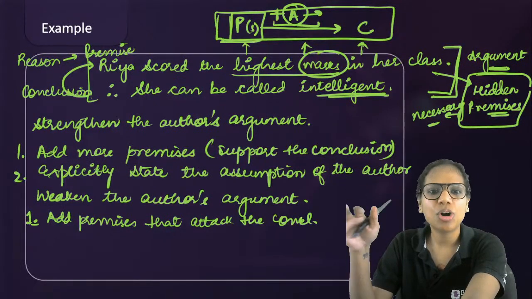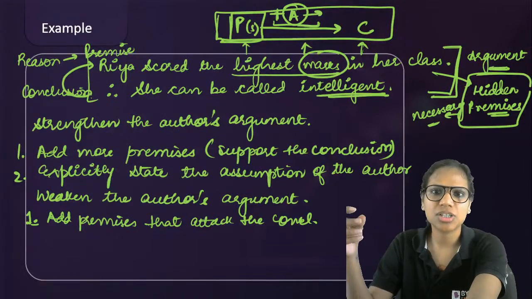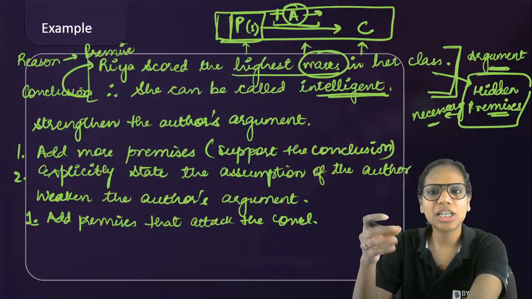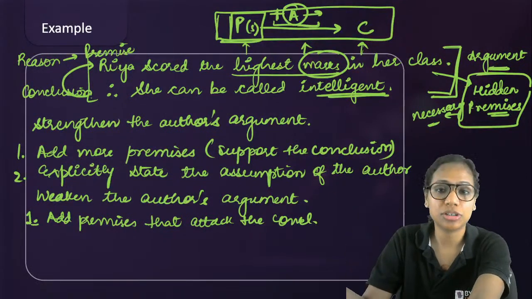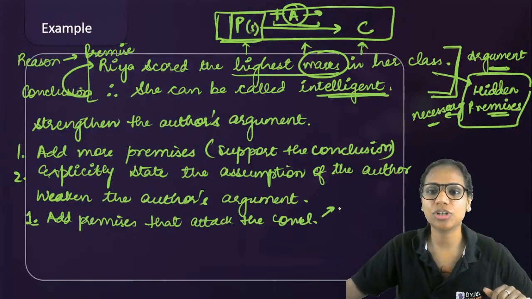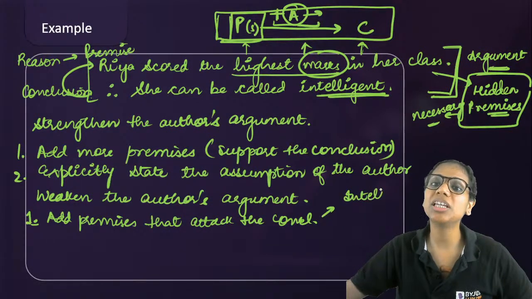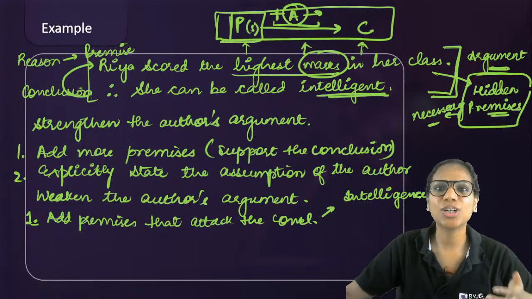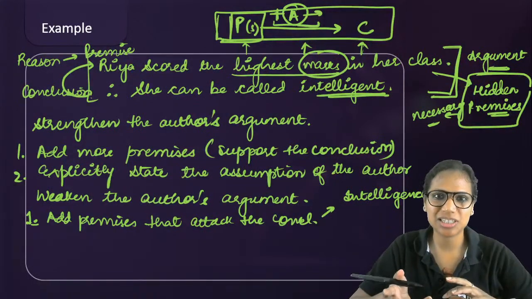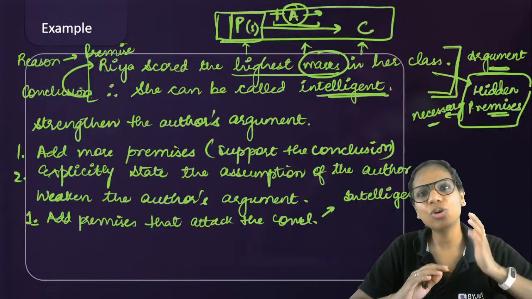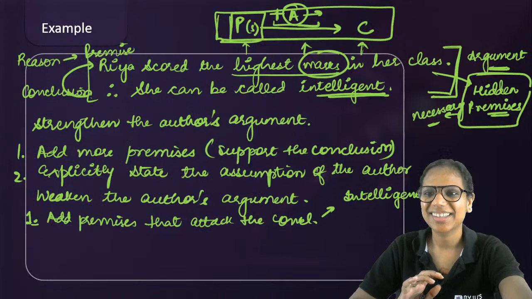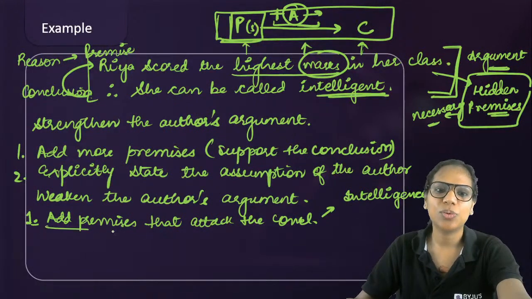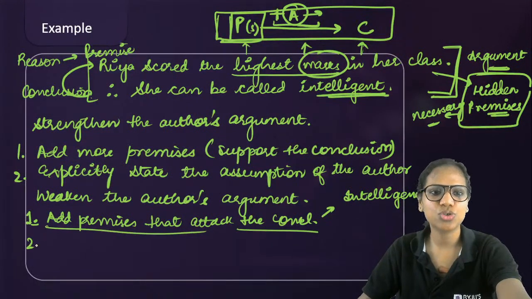Right? So the moment you bring those additional factors, such as by saying that intelligence is mainly a product of, this is a very good way to actually weaken it. If I say intelligence is mainly a product of one's co-curricular abilities and not really what he or she is doing in academics, then the conclusion stands attacked, the conclusion stands weakened. Yes, so this is one way. Add premises that attack the conclusion.